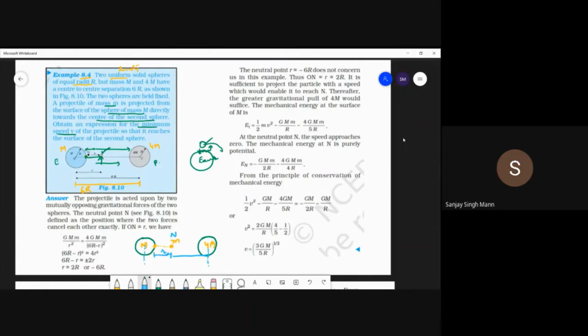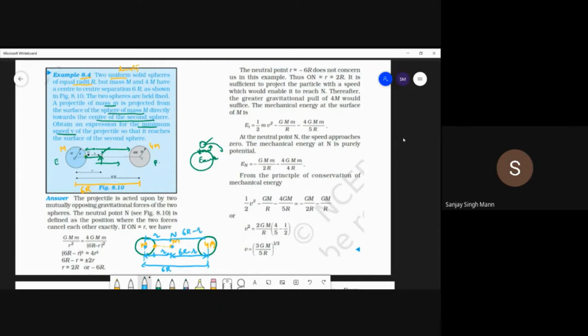This distance r is also from the center, not from this point. So this distance r, this neutral point, is also from the center, and the center distance is 6 capital R. So what is this distance? This distance will be 6r minus r. So students, always remember your mass is over here, and we write the distance from the center. Here also distance from the center. So that distance is 6r minus r.